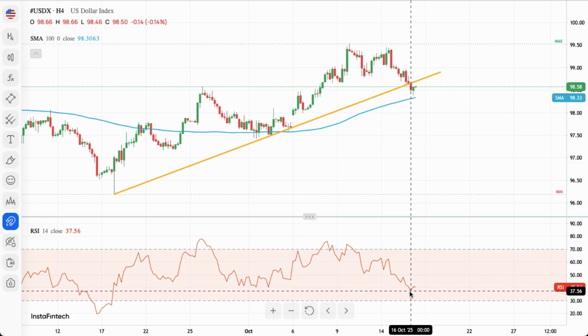So right now, when we had a point of view on euro dollar and cable, we can see the euro dollar is going up, cable is going up, and the US dollar index is going down. So the US dollar is being sold across the board, and the euro dollar on 4-hour time frame chart and British pound on 4-hour time frame chart are both higher, and the momentum is positive.